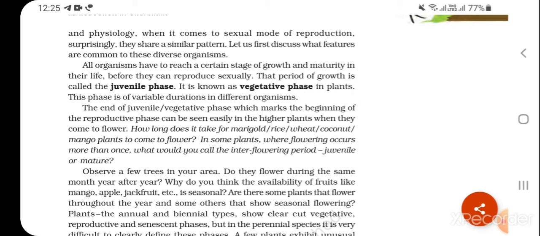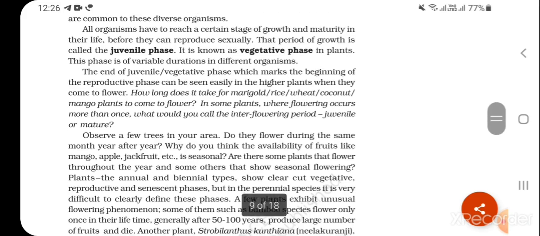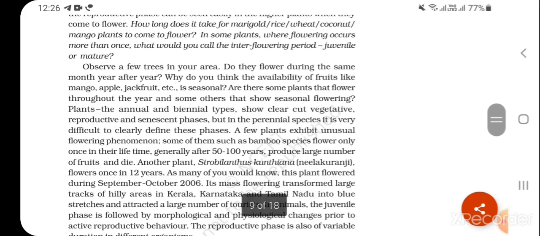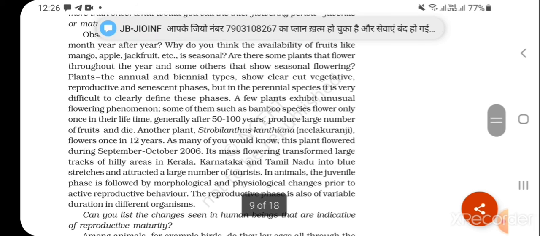How long does it take for marigold or rice or wheat or coconut or mango plants to come to flower? In some plants where flowering occurs more than once, what would you call the interflowering period? Juvenile or mature? Observe a few trees in your area. Do they flower during the same month year after year?